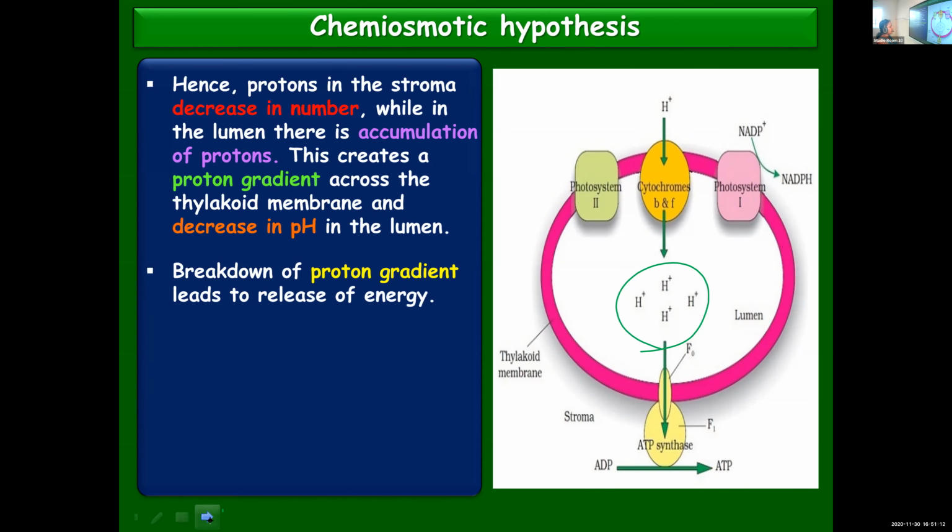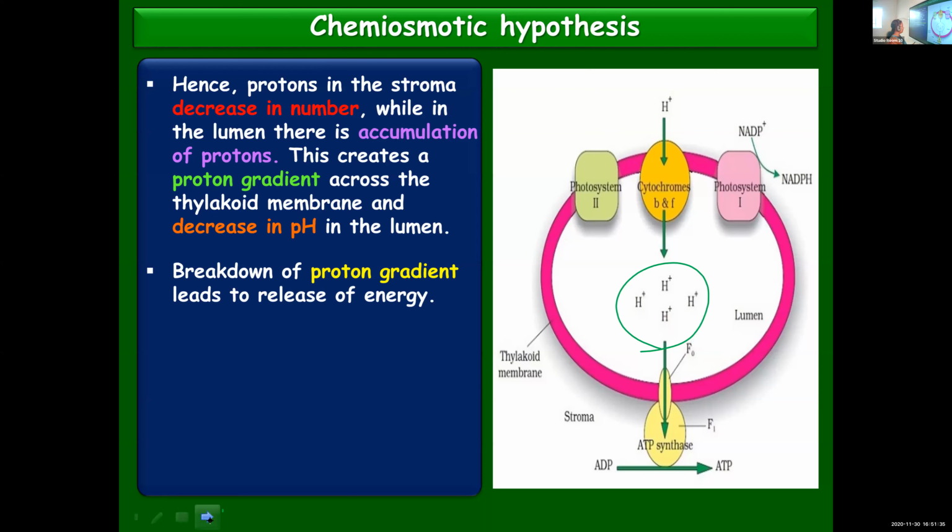Breakdown of proton gradient will lead to the release of energy. Now, this proton gradient is a high concentration inside the lumen and low concentration outside. Whenever this gradient is broken, whenever this difference is interrupted, it can result in the release of energy.